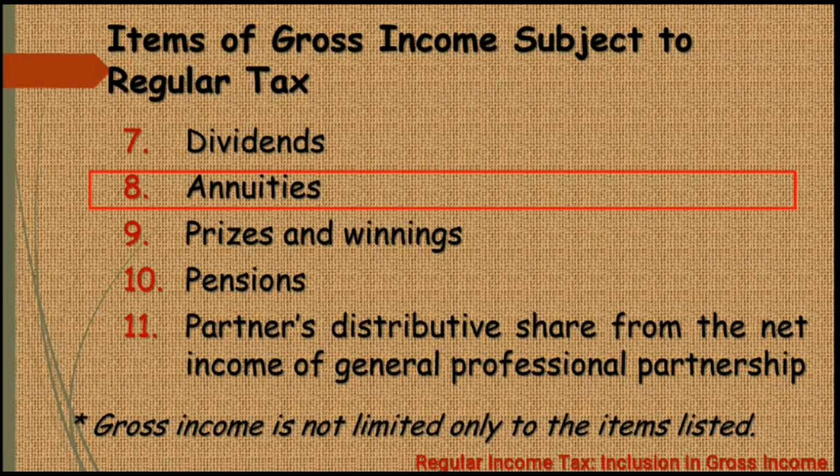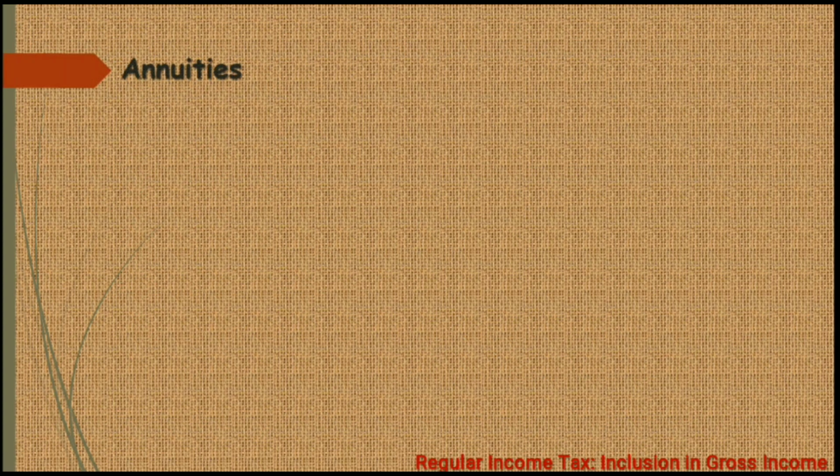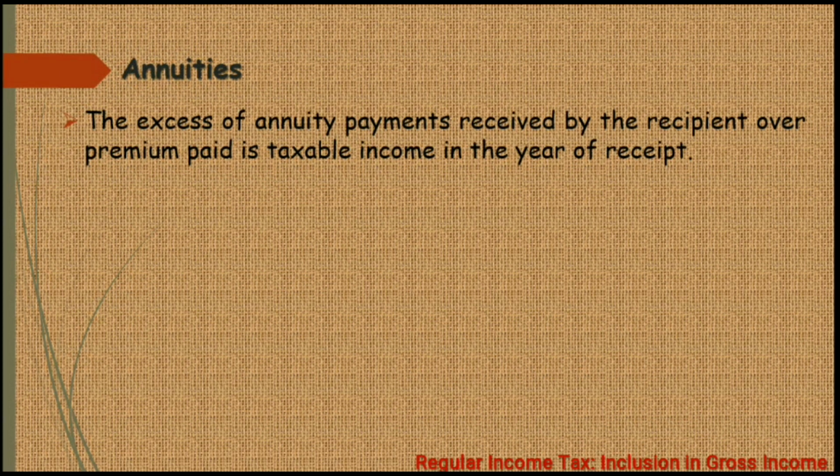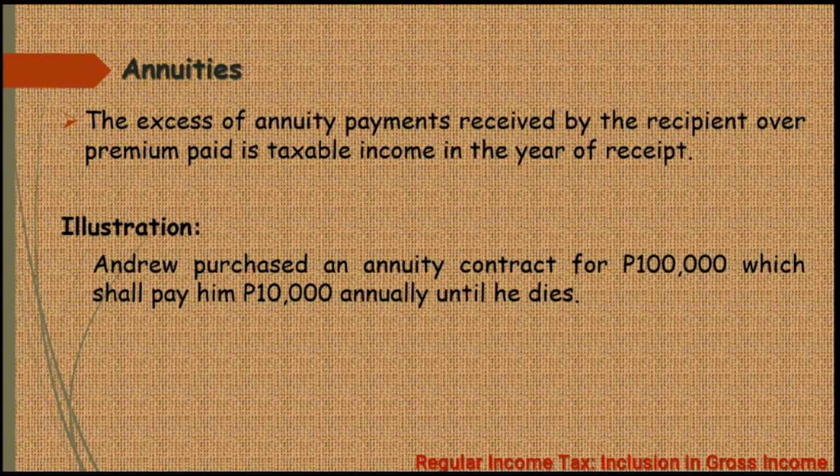So, we are now in annuities. So, yung annuities, yung excess ng annuity payments na natanggap ng recipient over sa premium payments niya is going to be taxable income in the year of the receipt. Halimbawa, si Andrew, bumili siya ng annuity contract worth 100,000 pesos. And that annuity contract will pay him 10,000 pesos annually until he dies.